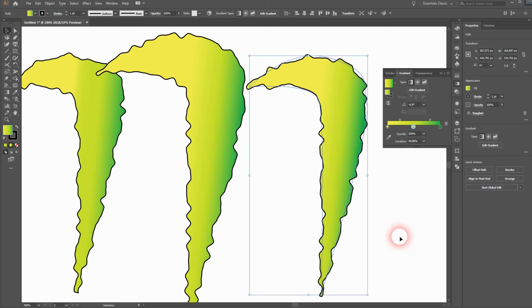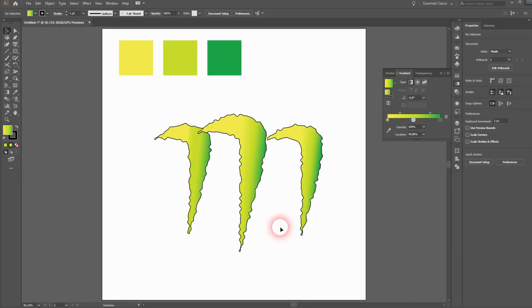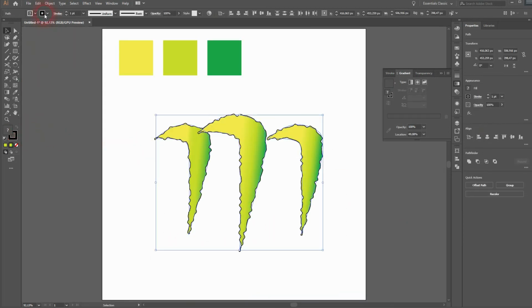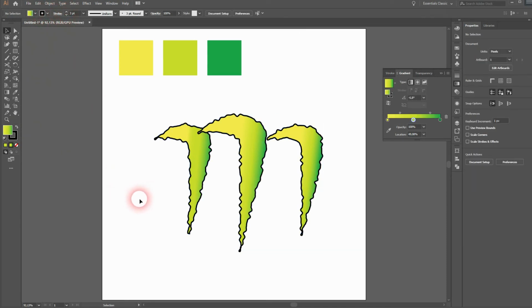It looks fine. We need to add a stroke, and we'll increase that up to 3 points, should be good. And the center one, I'll make that a little bit bigger.